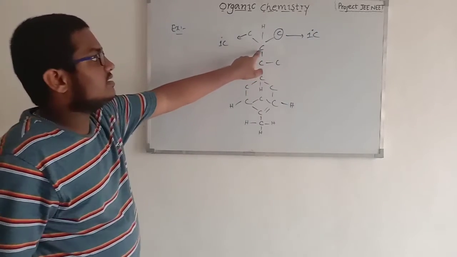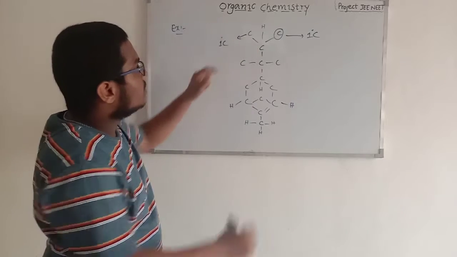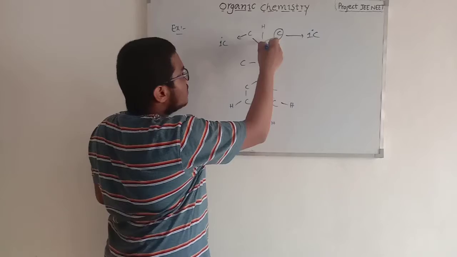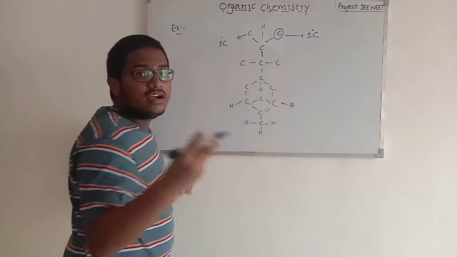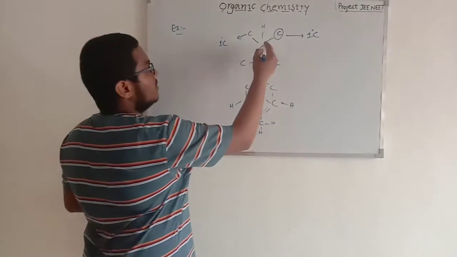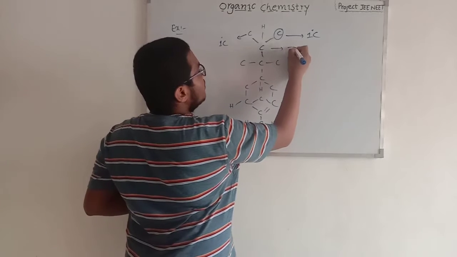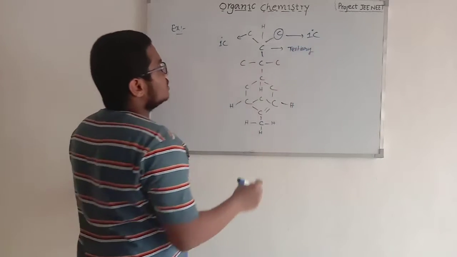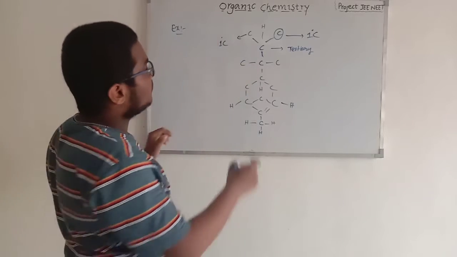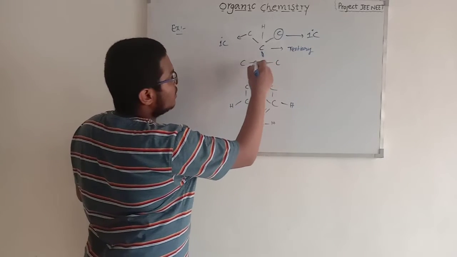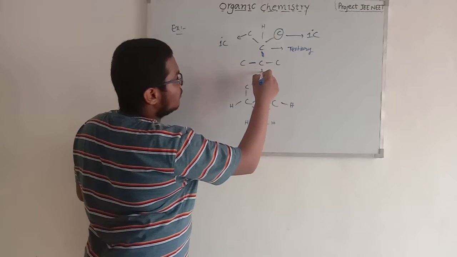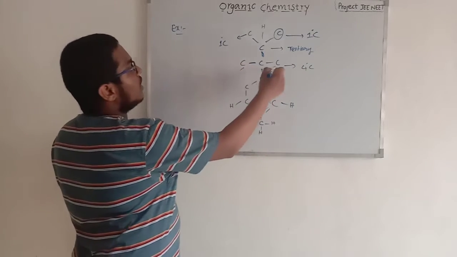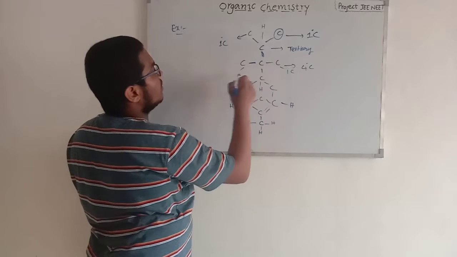So let's see this carbon. When we observe this carefully, this carbon and this carbon along with this carbon, 3 carbons are attached to this carbon. So this will be a tertiary carbon. Now let's understand this carbon here. This carbon is attached to 1, 2, 3 and 4. So this will be a quaternary carbon. These 2 carbons are 1 degree carbons.